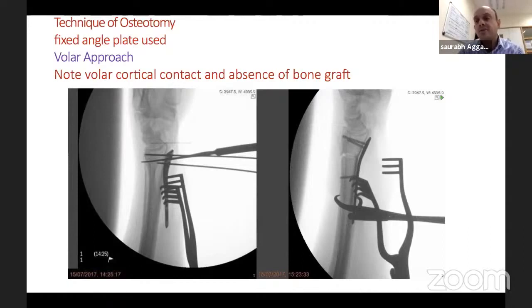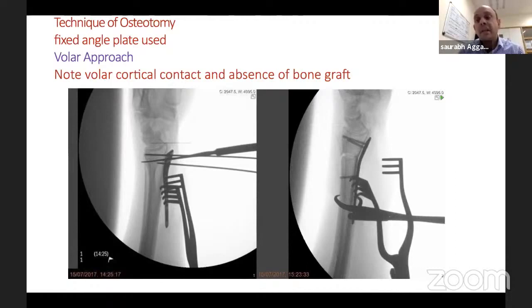In the other examples, I'll show you where I have not done this. I don't have so much control, but it allows me to do a triplane correction. So in this case, I was just doing a dorsal correction, so I could get away with putting plate and distal screws first. I can still get my radius out to length with screws first, followed by osteotomy.